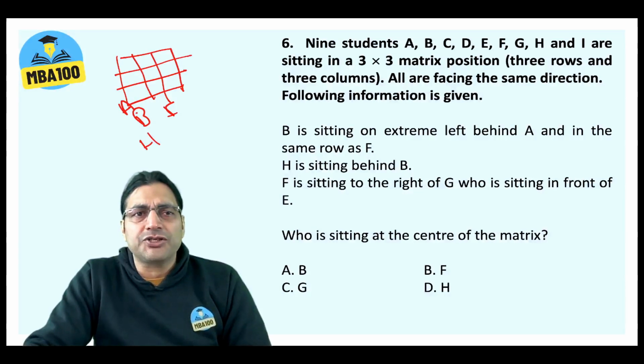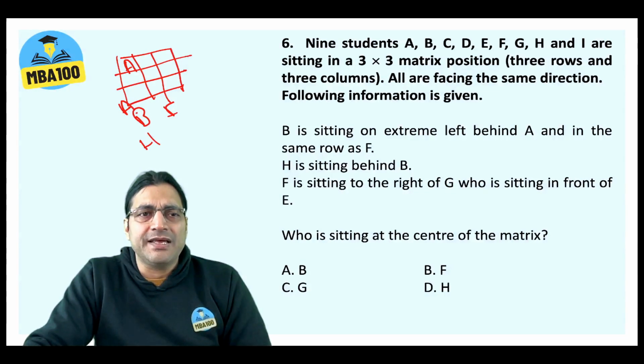It means one thing is for sure, that A is sitting here, B is sitting here, and H is sitting here. Okay. Now, the last statement tells us F is sitting to the right of G, and F has to be in the same row as B. It means G has to be here and F has to be here.